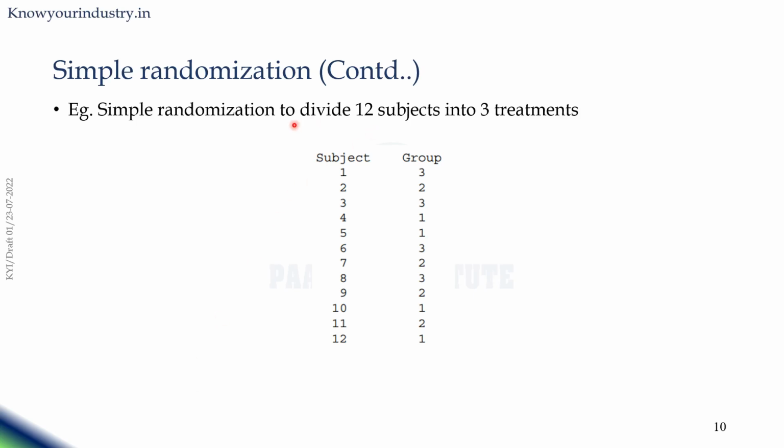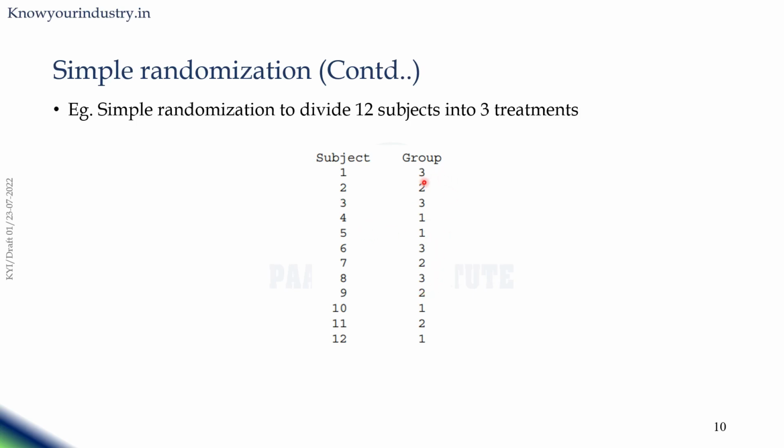The simple randomization to divide 12 subjects into 3 treatments. Here, the 12 subjects are divided into 3 treatments equally and each subject is assigned randomly to each group. For example, subject 1 is assigned to treatment 3, subject 2 to treatment 2, subject 3 to treatment 3, subject 4 to treatment 1.